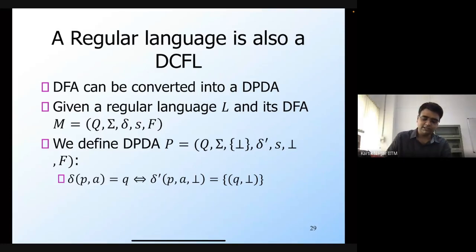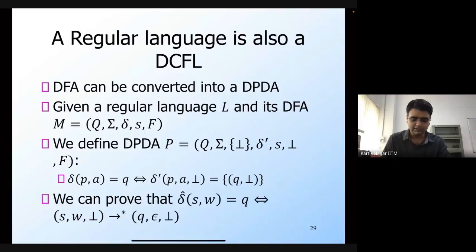So this means that for every state of the PDA and for every stack symbol, there exists at most one transition, and there are no epsilon transitions. So this is actually a deterministic PDA. And we can show that the language of this constructed DPDA is the same as the language of the DFA. Which means that every regular language is therefore a DCFL.